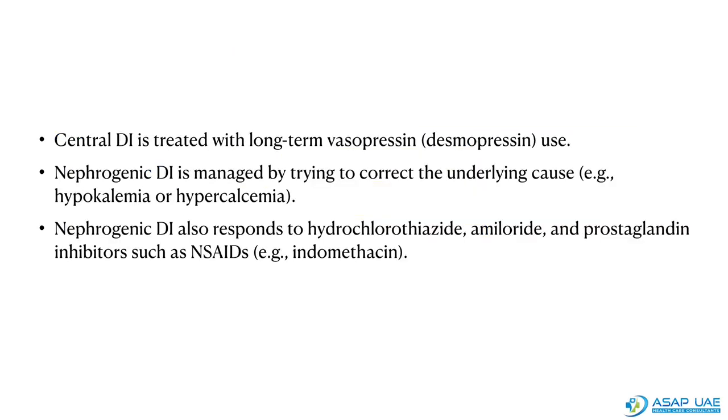Moving on to the treatment part, central DI is treated with long-term vasopressin or desmopressin use, while nephrogenic DI is managed by trying to correct the underlying cause if any is present, like hypokalemia or hypercalcemia. It also responds to hydrochlorothiazide, amiloride, and prostaglandin inhibitors such as NSAIDs, for example indomethacin.